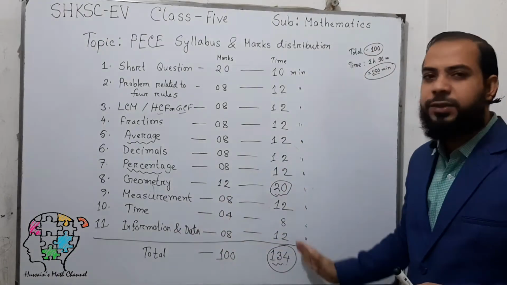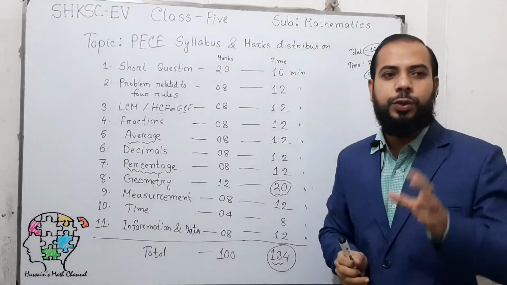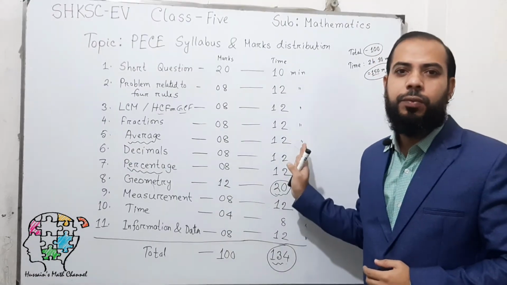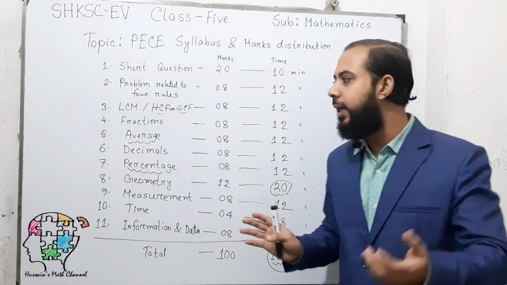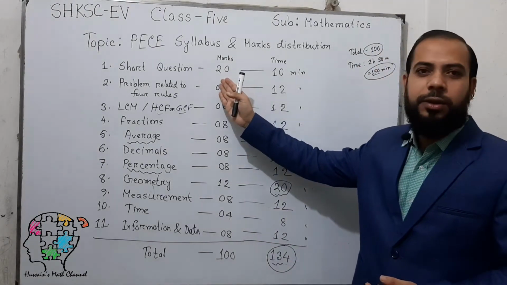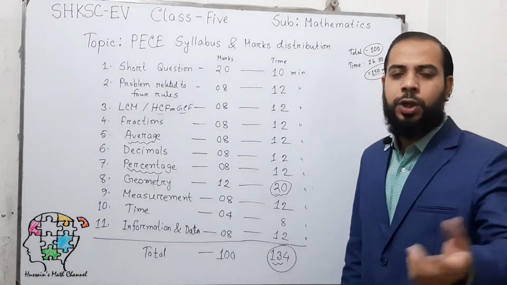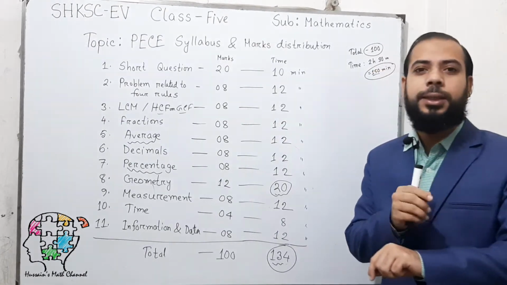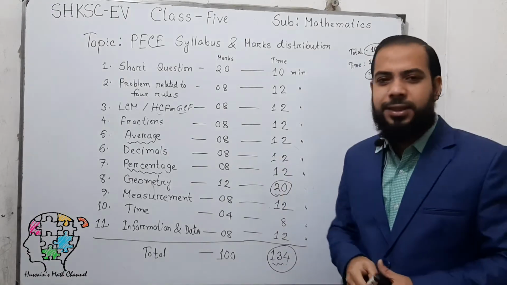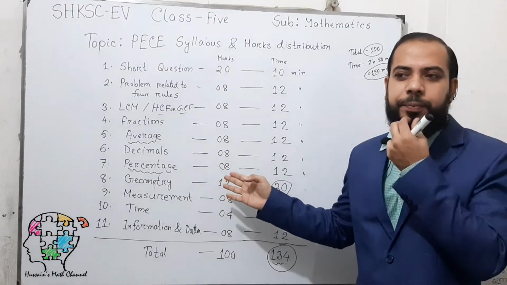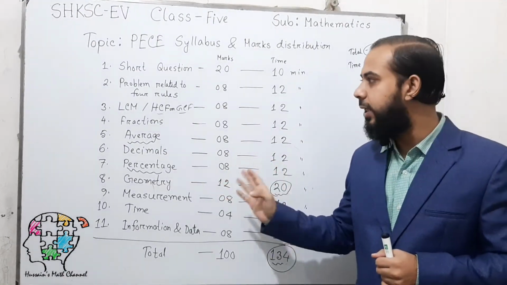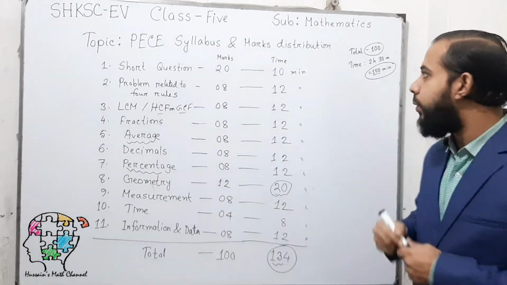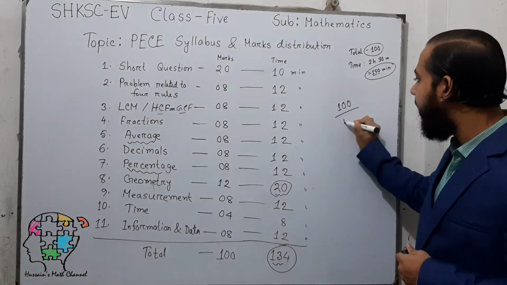So this will be the strategy for your exam if you want to do very well. If you have a plan, you can do well in the exam, and if you don't have any plan, you spend time on your own, without watching the clock. Then you can make very big mistakes in the exam, or you cannot get full marks. Remember, our target is to get 100 out of 100 in mathematics.